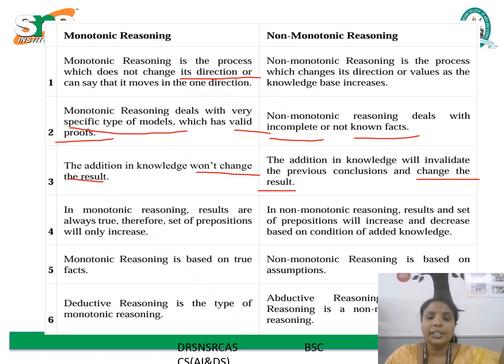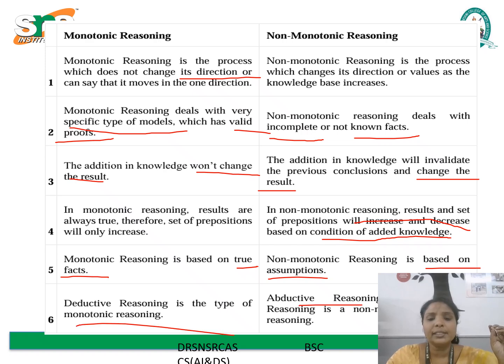In non-monotonic reasoning, the set of propositions will increase or decrease, based on the condition of added knowledge. Monotonic reasoning is based on true facts, while non-monotonic is based on assumptions. Deductive reasoning is the type of monotonic reasoning. Abductive reasoning is the type of non-monotonic reasoning.